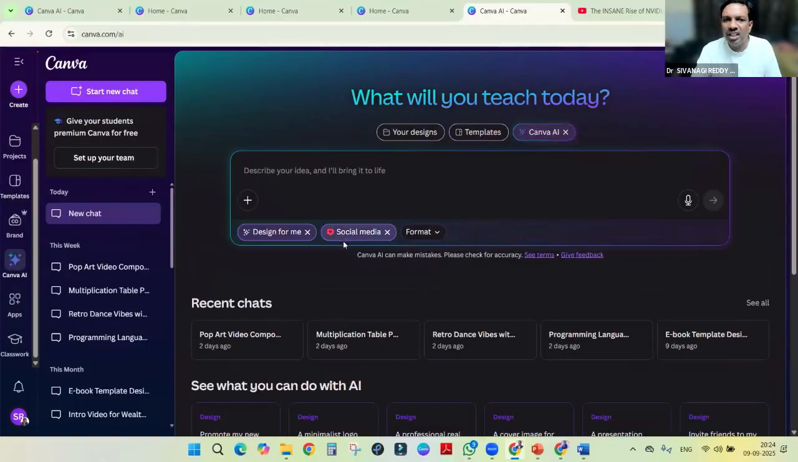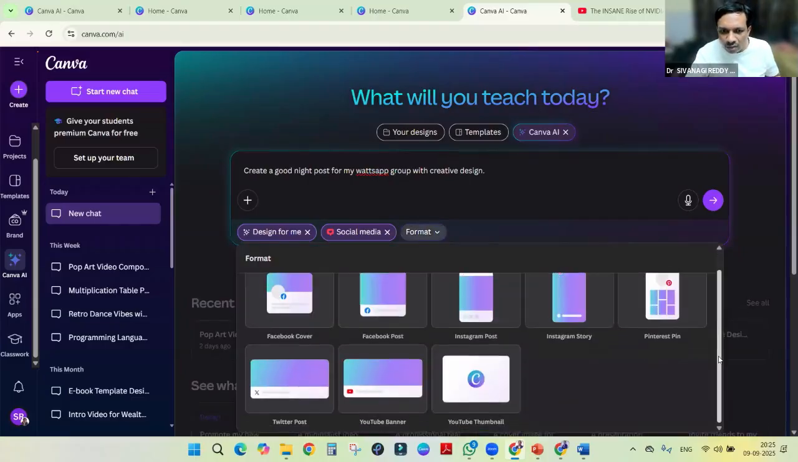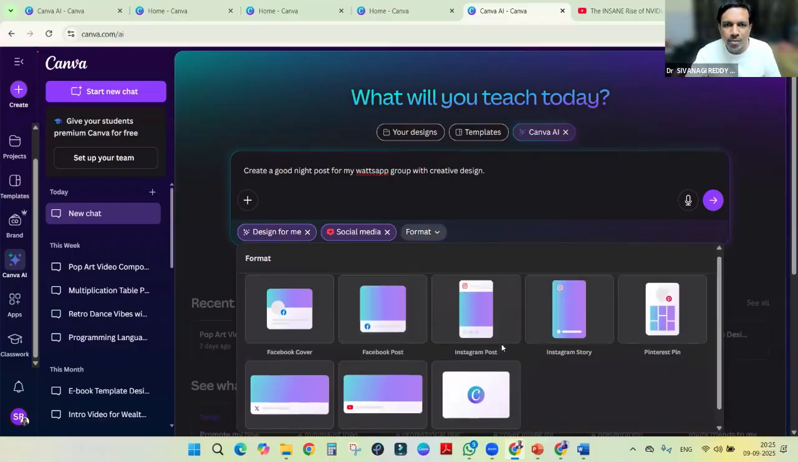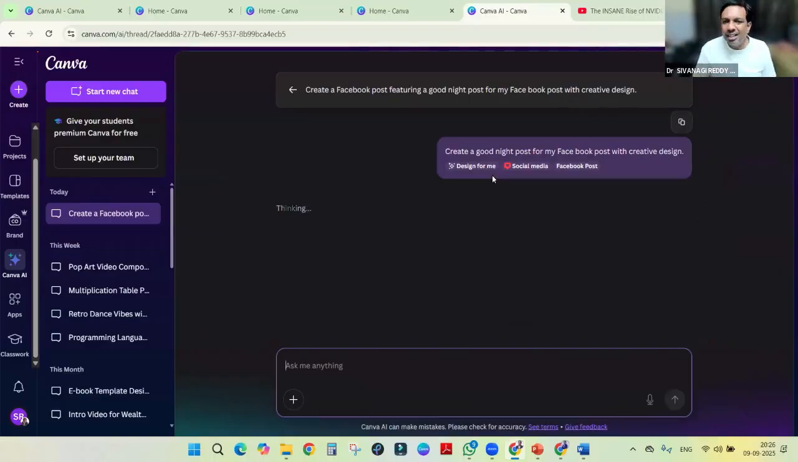Social media design: I want to create a good night post for my WhatsApp group. Don't worry about the spellings, it will understand. A group with creative design, it will create. We are not giving any particular format. It will ask, and we say what we want: Instagram, Facebook, social media. We can make it a Facebook post. We can do it for WhatsApp also, but we will see. It will think and design.